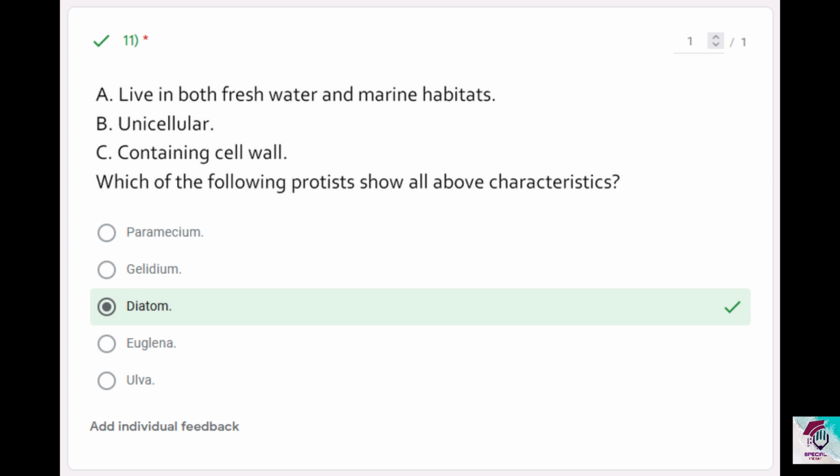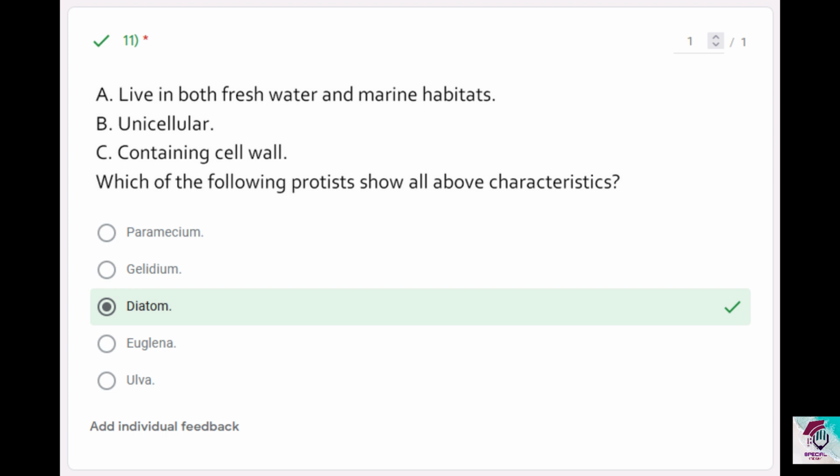Containing cell wall. Option C says containing cell wall. Paramecium, they do not have cell wall. They have pellicle beneath their plasma membrane, but no cell wall. And euglena also no cell wall, they have only a pellicle, so you can remove option A and D. Then you have only gelidium, diatom and ulva. Now this one you can use option A or B because both gelidium and ulva live only in marine habitats. And if you consider statement B, that it says unicellular, both gelidium and ulva are multicellular. While again both option A and B will prove that only diatom is unicellular.